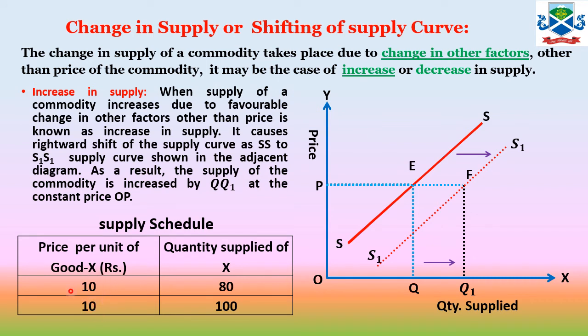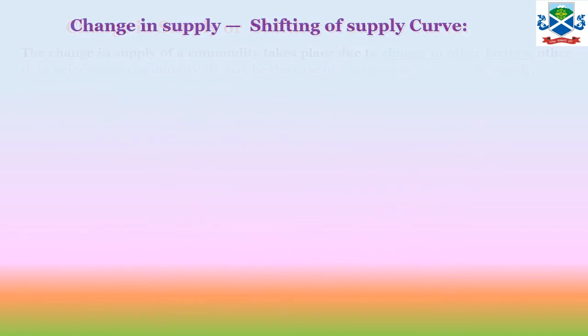You see in the schedule, the price remains the same, 10 rupees, and the quantity supplied is increased from 80 to 100. At the same price OP, the supplier or firm is willing to sell more commodity. Why? Because of favorable changes in other factors. Input prices decrease, taxes decrease, technology improves, and the number of firms increases. These are favorable factors which help to supply more commodity even at the same price. Now the next one is decrease in supply.